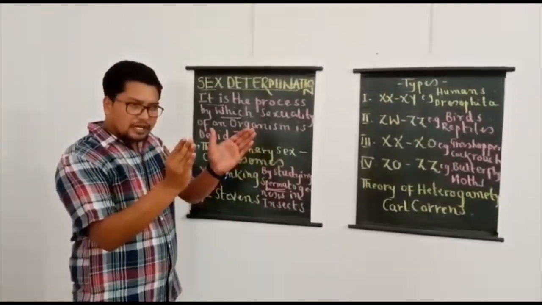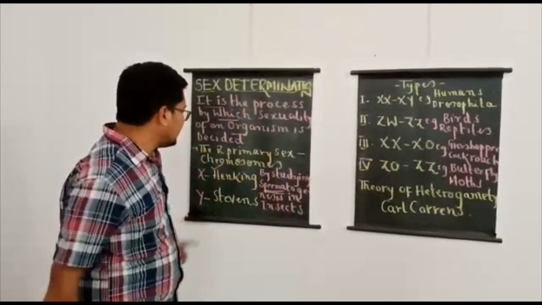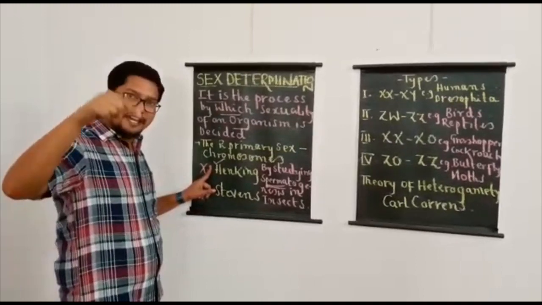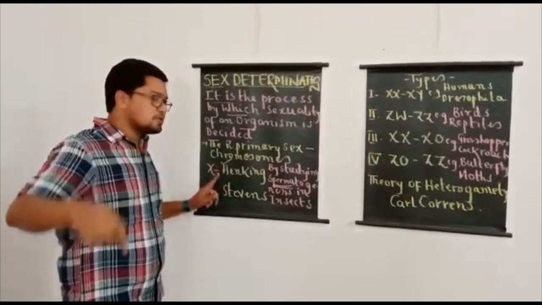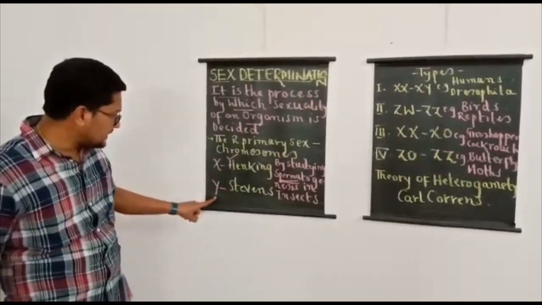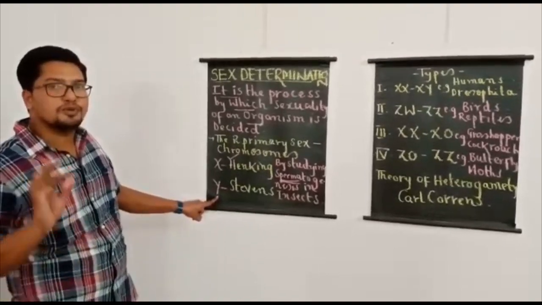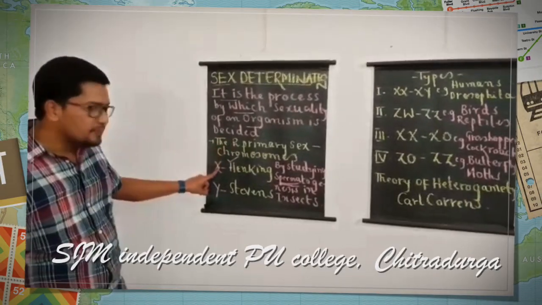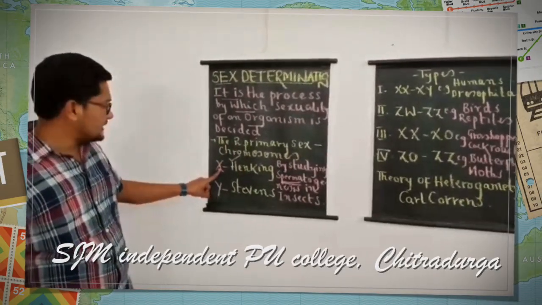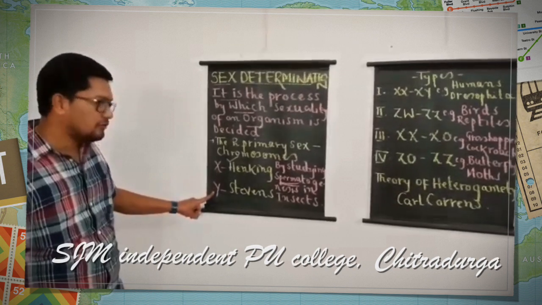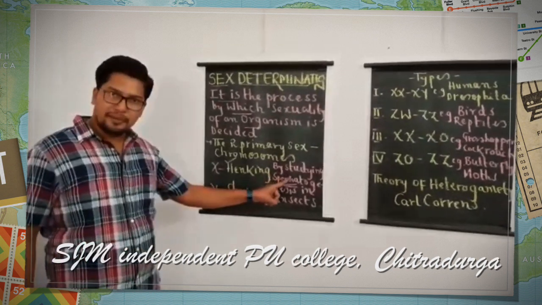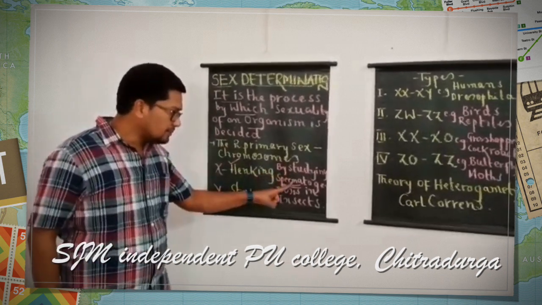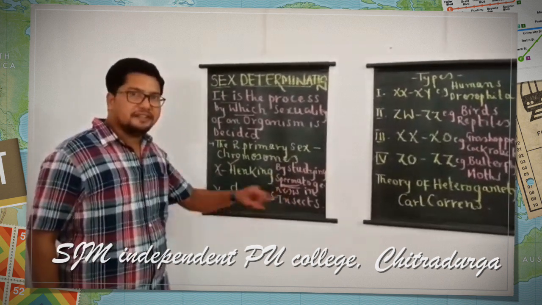This large unknown body which was present in 50% of the sperms was later identified as X chromosome, and the next sex chromosome, discovered by Stevens, is named Y chromosome. So this is how the two primary chromosomes responsible for sex determination were discovered, that is X chromosome and Y chromosome. You can remember, the two primary sex chromosomes were discovered while studying spermatogenesis in insects.